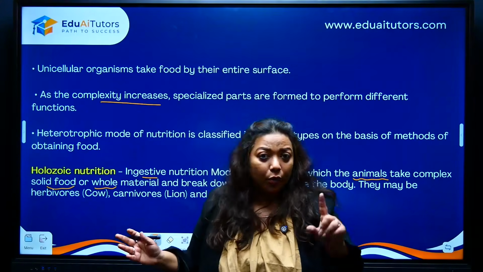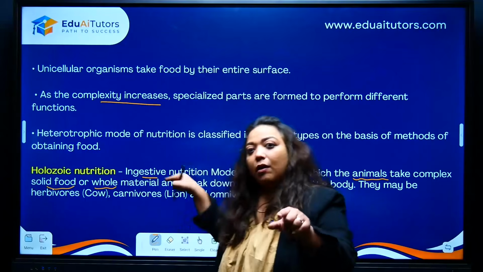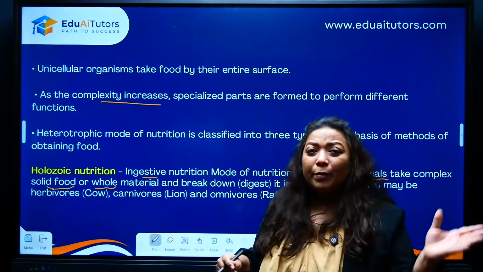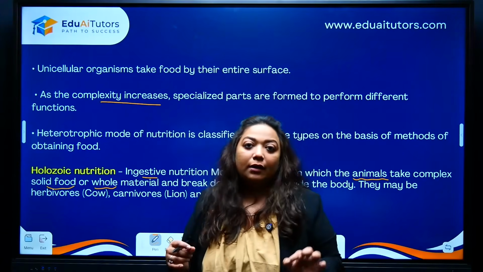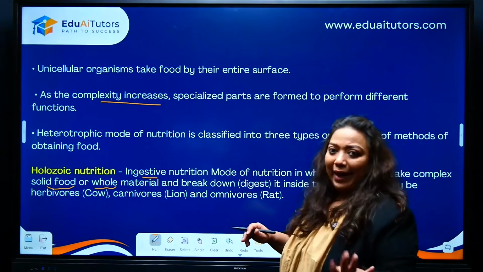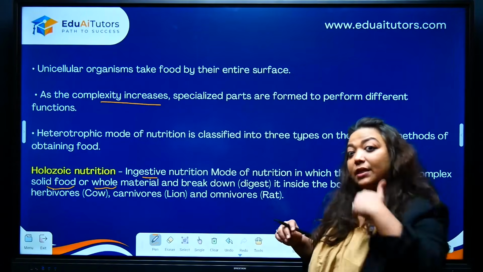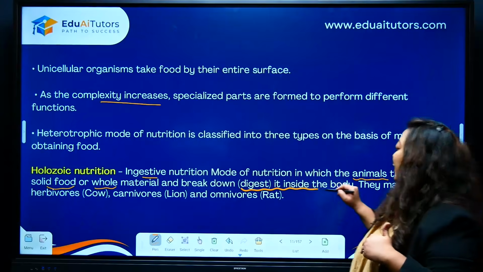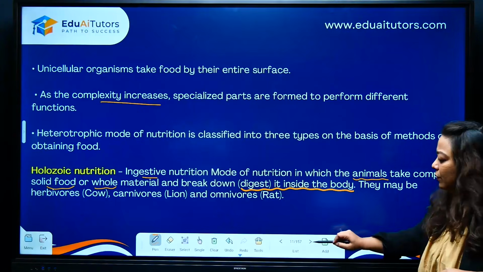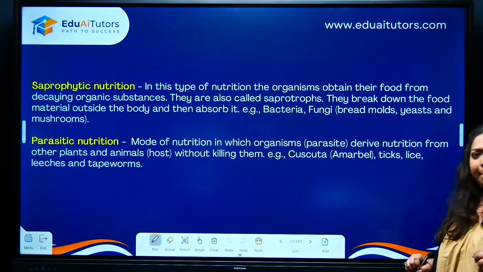We are not parrots, okay? So, holozoic, whole. They're taking the food whole. Ingesting. Do not write consuming. You have to use the word ingesting, okay? They're ingesting the whole food. Breakdown is going to happen outside the body or inside? Breakdown is going to happen inside the body. Like humans, cows, most of the animals. Easy? Next.